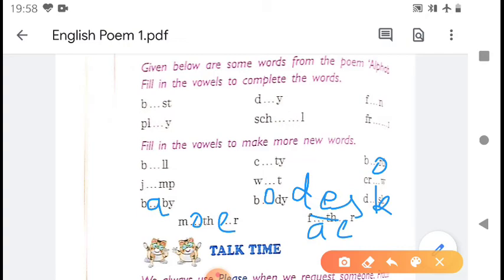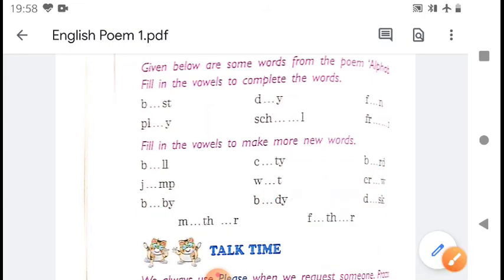So there are certain words where you can fill only one vowel. Like in some of the words we have seen that only one vowel will come. But there are words where you can use more than one vowel. Like in case of ball. I'll give you another example.